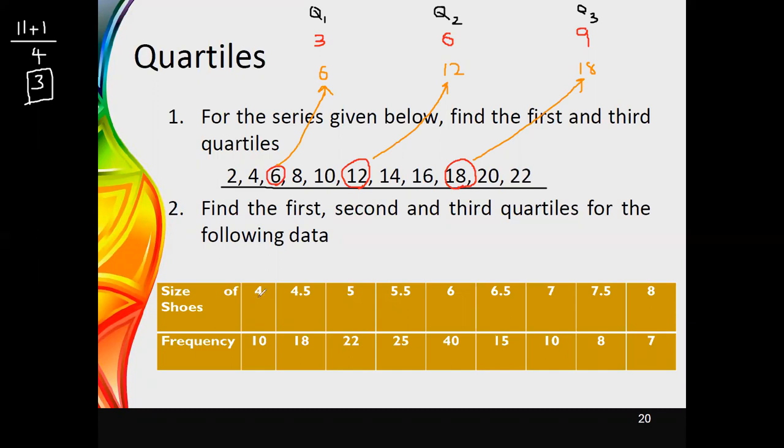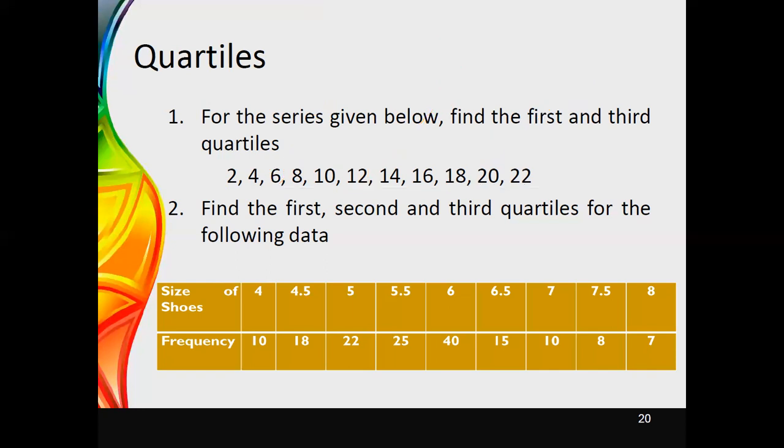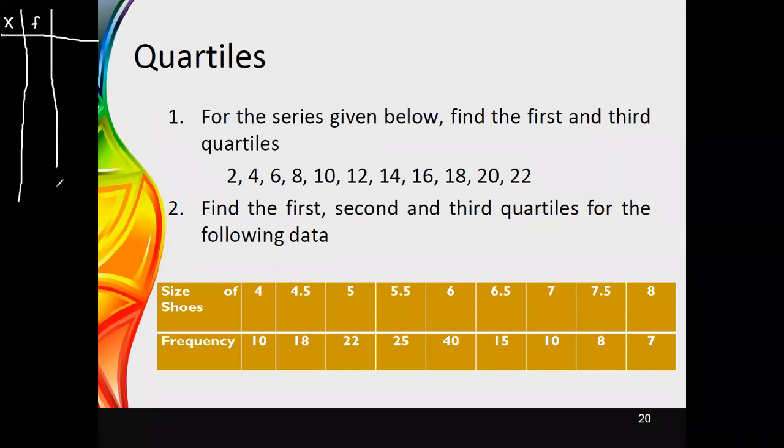For a single value of x, we have identified values of x. Therefore, for the easiness of calculation, we will write it in the vertical manner. Therefore, the size can be considered as x, and thereafter we can identify the frequency values. And when we are dealing with quartiles, it is better to use the cumulative frequency. It is because this helps us much more to identify the relative position.